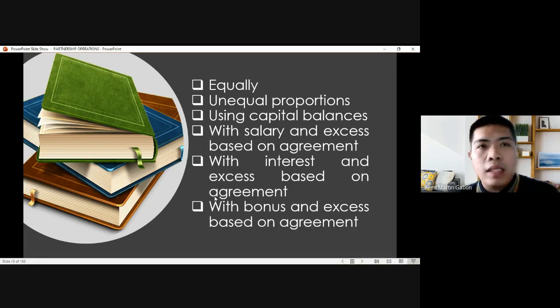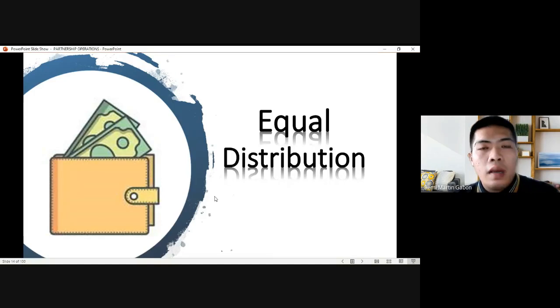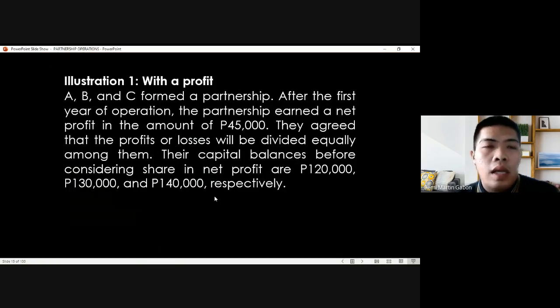So how do we apply this in the problem solving? Let's proceed first with equal distribution. By the term itself, equal proportion. Let's have it in the problem solving. A, B, and C form a partnership. After the first year of operation, the partnership earned a net profit in the amount of 45,000.